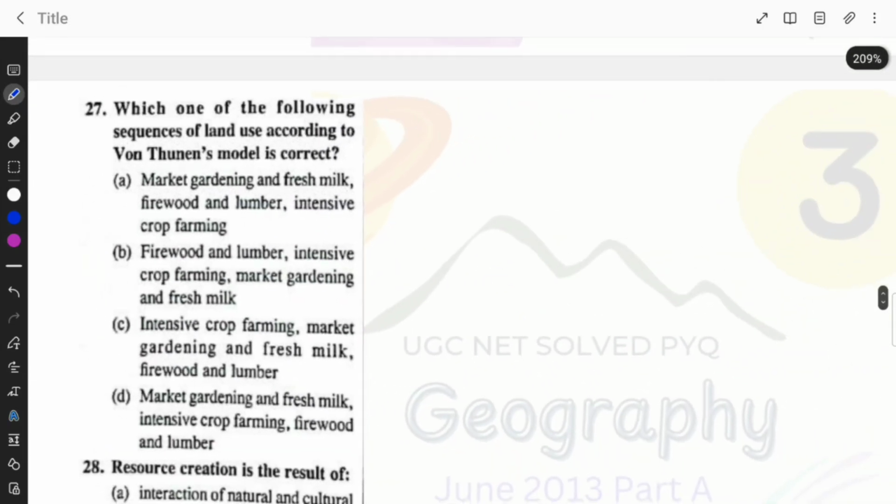Which one of the following sequence of land use according to von Thünen model is correct? Market gardening, fresh milk, firewood and lumber, intensive crop farming; firewood, lumber, intensive crop farming, market gardening and fresh milk; intensive crop farming, market gardening and fresh milk, firewood and lumber; market gardening, fresh milk, intensive crop farming, firewood and lumber. So option A is correct here.